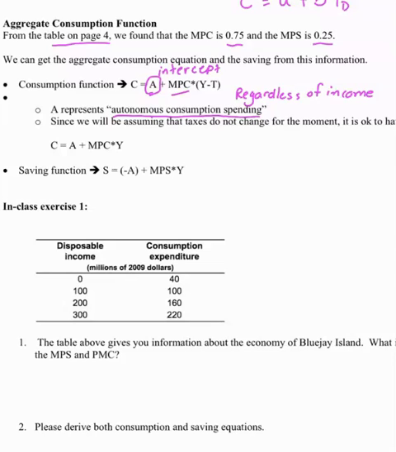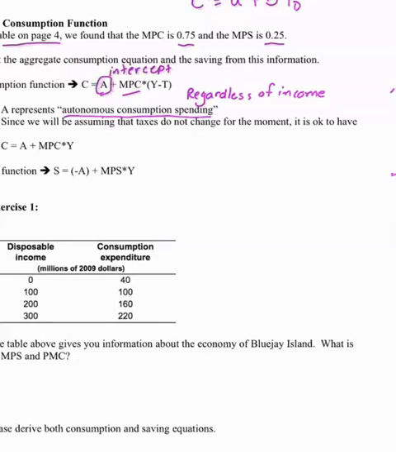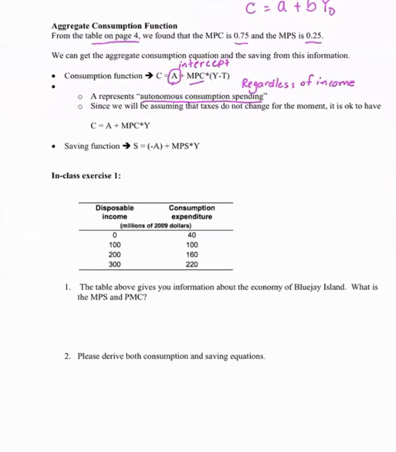Now, the other part is what we call income-induced consumption, right? Depending on the behavior of the marginal propensity to consume, for every extra dollar, how much would be spent on consumption? So right now, I'm just going to leave tax out for a moment. We're assuming tax doesn't really change. So it's okay to rewrite the consumption equation this way.